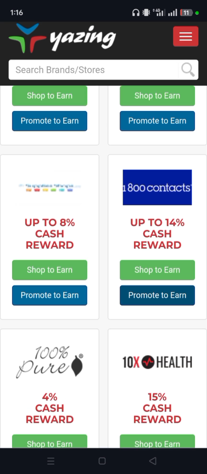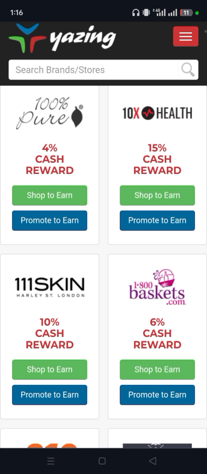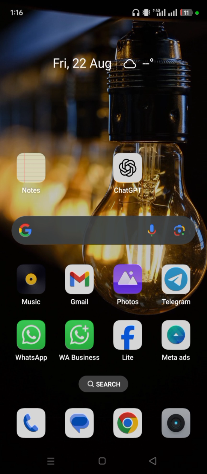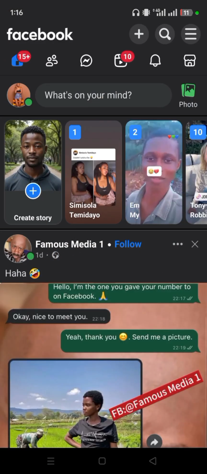I think this product is for people that are using eyeglasses, stuff like that. So you can pick any of the health products, but you narrow it down to infection. There are many products you can pick from. I'm just showing you how to get it. So what you're going to do, once you have gotten it, is go to Facebook.